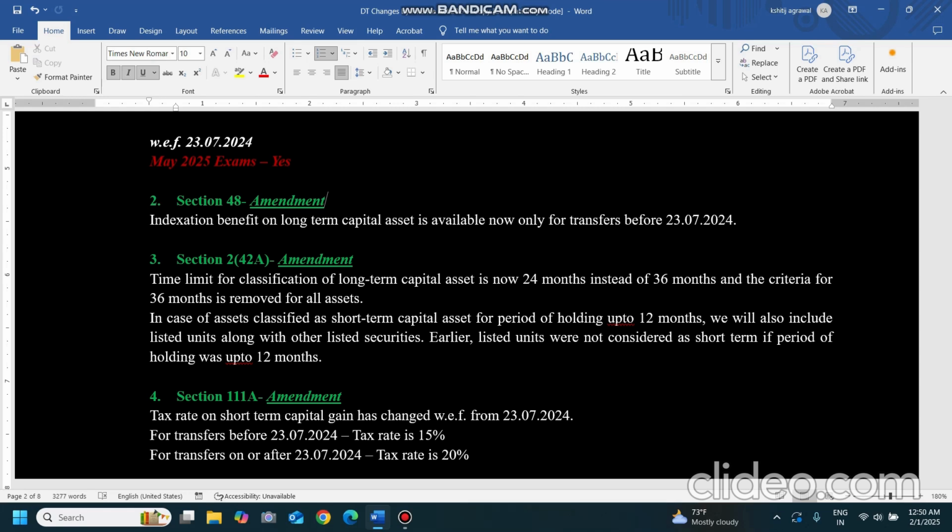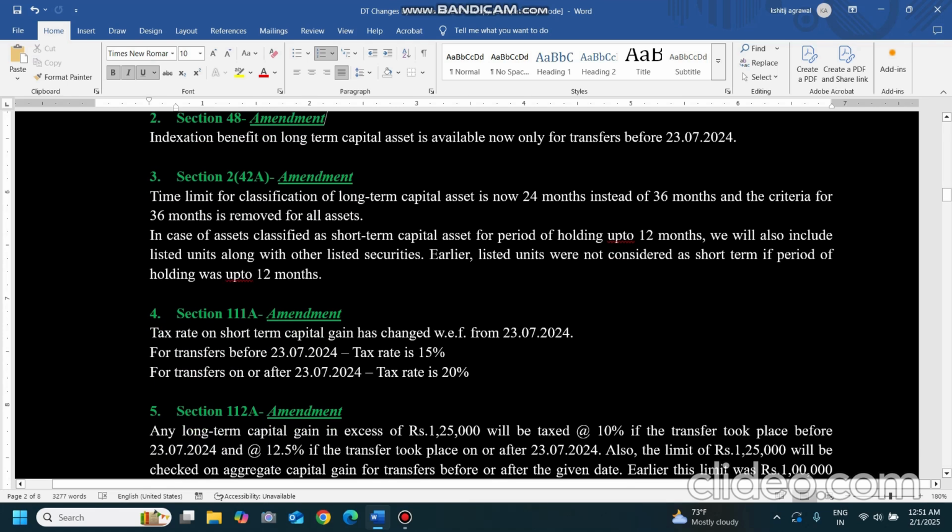And other assets on which the 12 months criteria was applicable, that is zero coupon bonds and all those things, are still applicable. They can still take the benefit of short-term capital asset over there. Listed securities will include the listed units also. Unlisted units are still under the 24 month criteria. Earlier it was under the 36 months criteria; now that criteria is removed. So land, building, jewellery, unlisted units, everything will come under the 24 months criteria.